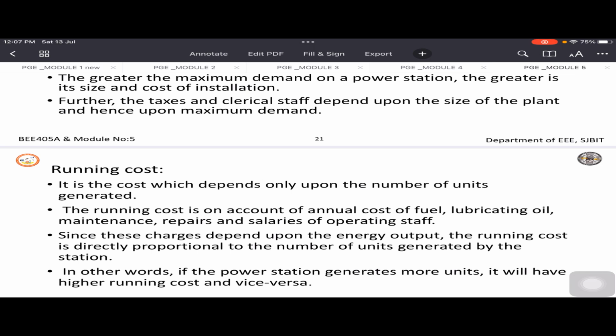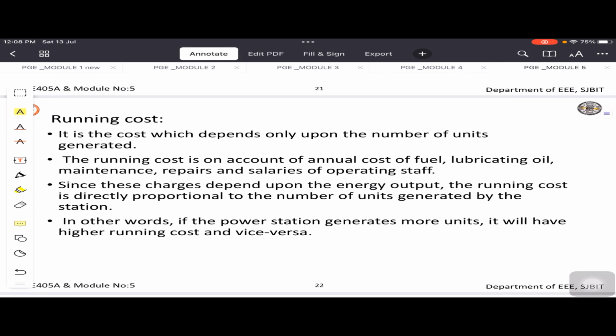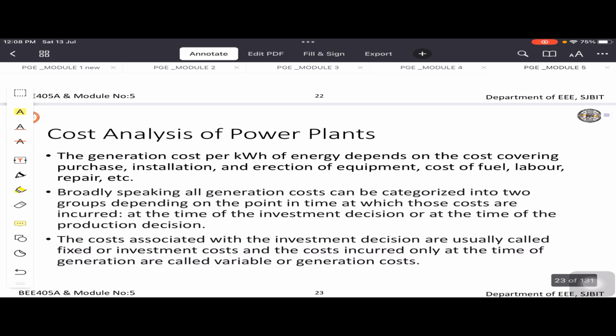The more you generate, the other components like lubricating oil, the maintenance of those, the spares required, and if at all you are recruiting any other operating staff for the increased demand, you need to pay them extra. If there is no additional work, you will not be recruiting those persons. So it depends entirely on the output we generate. Here we can say that the running cost is directly proportional to the number of units generated by the station. Simply, if the power station generates more units, it will have high running cost and vice versa. So keeping this in mind, we will do cost analysis of the power plants.